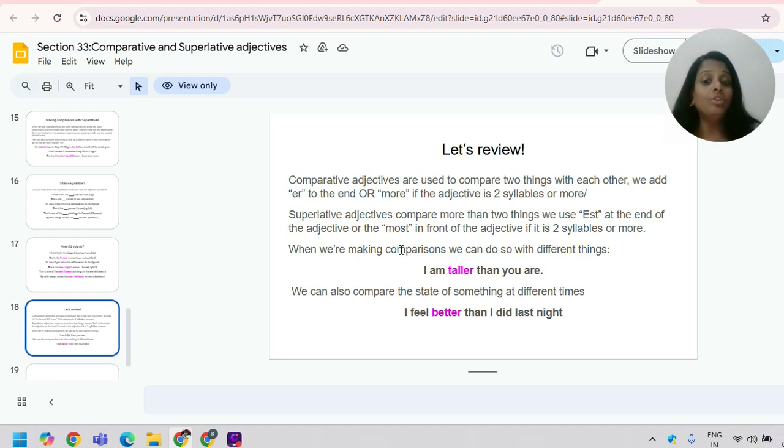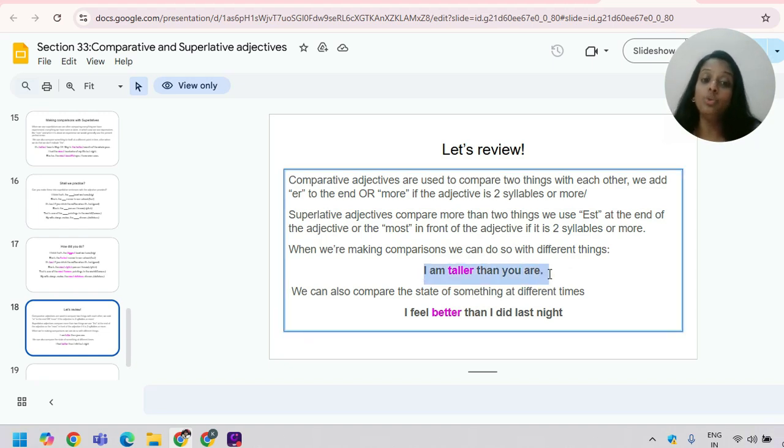Okay. So when we are making comparisons, we can do so with different things. For example, I'm taller than you are. We can also compare the state of something at different times. I feel better than I did last night. And you should also remember the irregular comparatives and irregular superlatives.